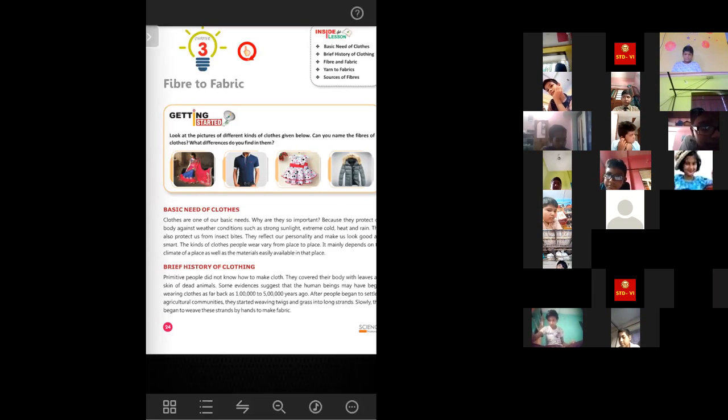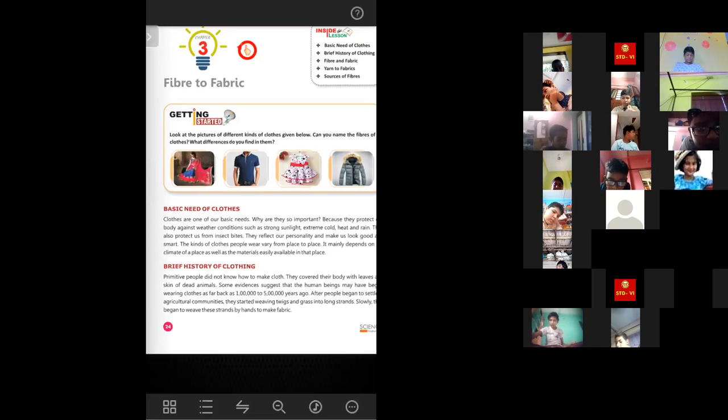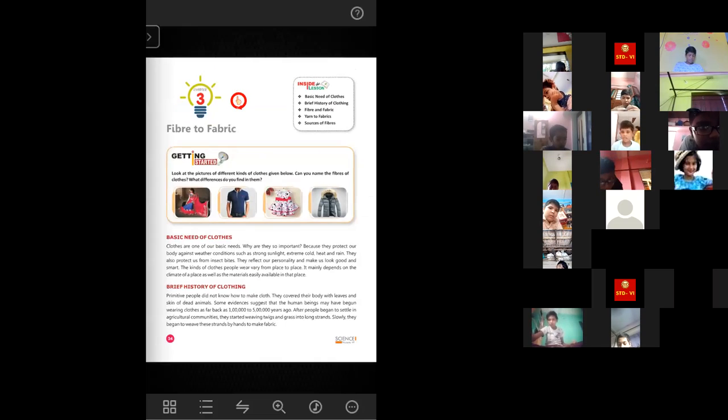They reflect our personality. They make us look good, and they make us look smart also. The kinds of clothes people wear vary from place to place. It mainly depends on the climate of the place as well as the materials which are easily available in that particular place.